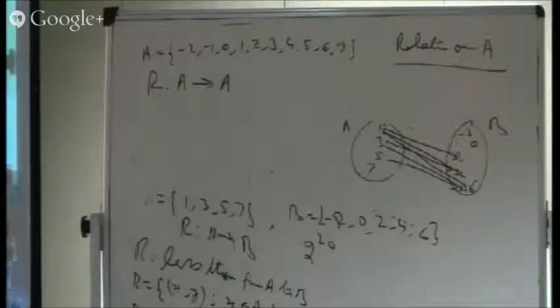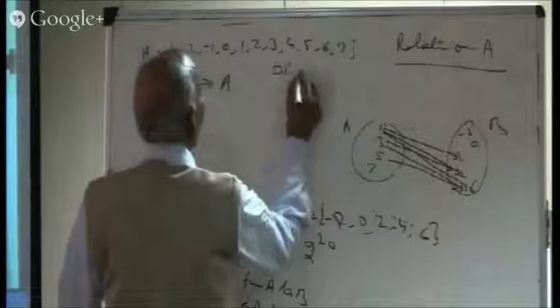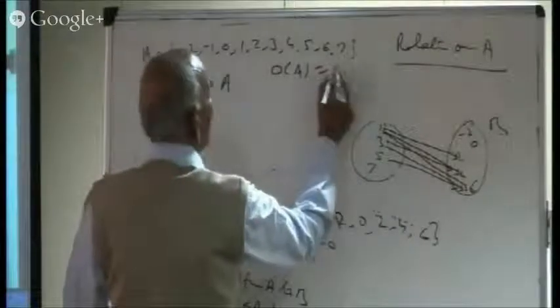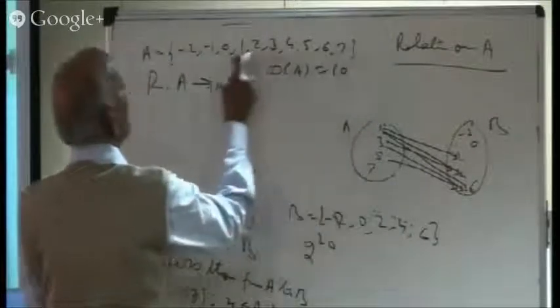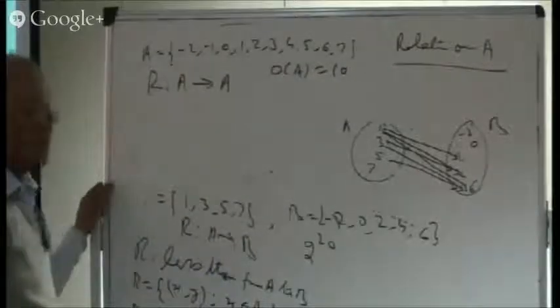How many relations are possible? Number of relations I am thinking of. What is the order of A? Order of A, how many elements are there? Can you count? 10. So you have counted good, good one. So the order of A you have counted as 10. It's really 10: 1 to 7 and then 3 more. So the order of A is definitely equal to 10.